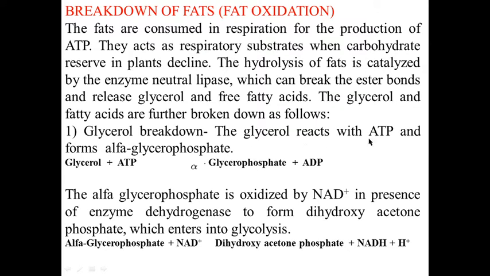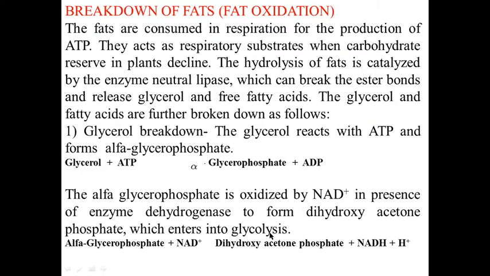The glycerol reacts with ATP and forms alpha glycerophosphate and ADP. The alpha glycerophosphate is oxidized by NAD in presence of enzyme dehydrogenase to form dihydroxyacetone phosphate, which enters into glycolysis.